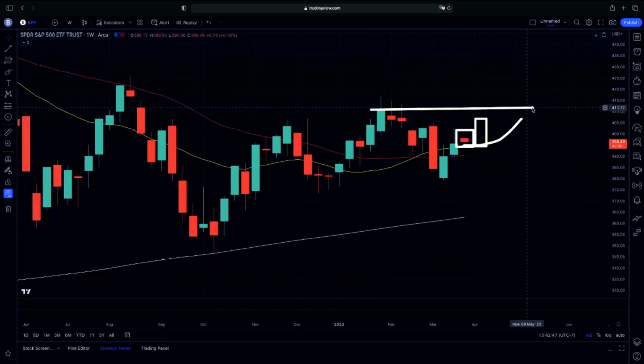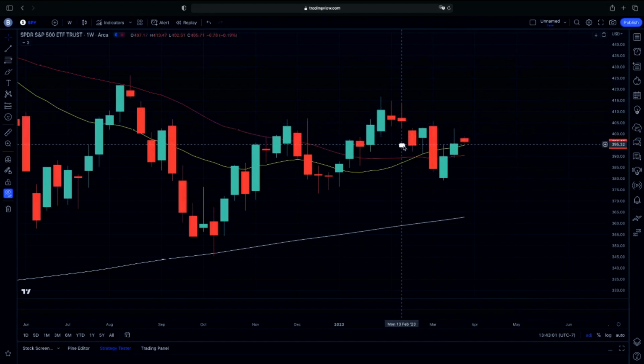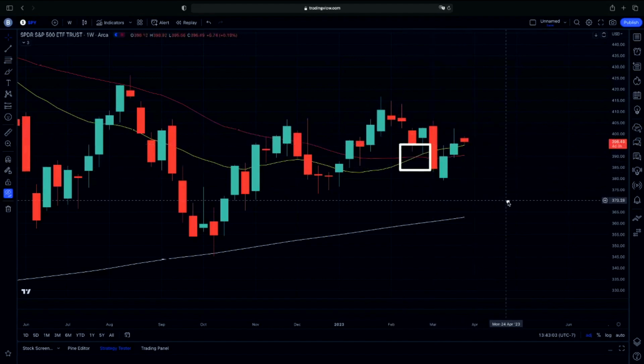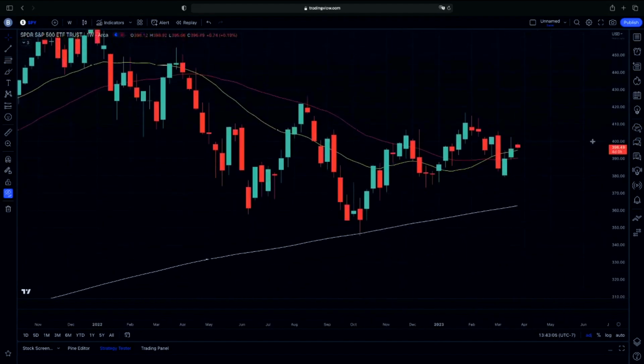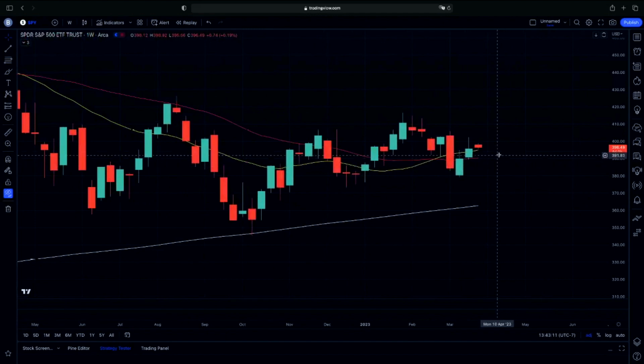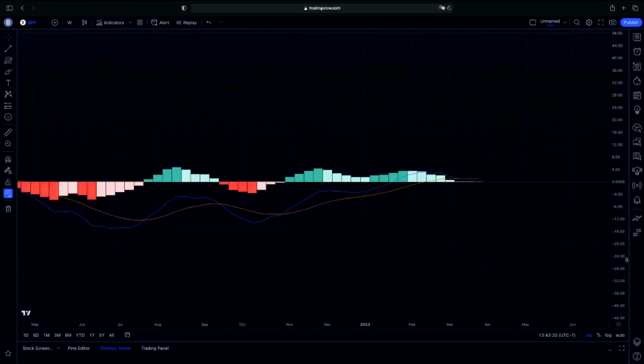And the reason why we have to keep this on watch is because, as we have been talking about, we finally got our 20 weekly moving average to cross above our 50 weekly moving average, which is something that we have not had happen in over a year and a half now. So again, making sure that we are cautious. If we do get that bullish case scenario here, that will be that setup to the upside, and we very much will know when we do confirm here.